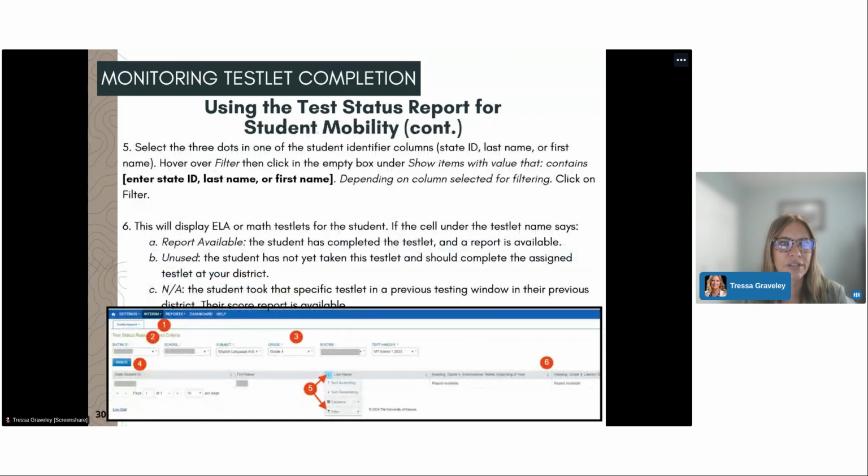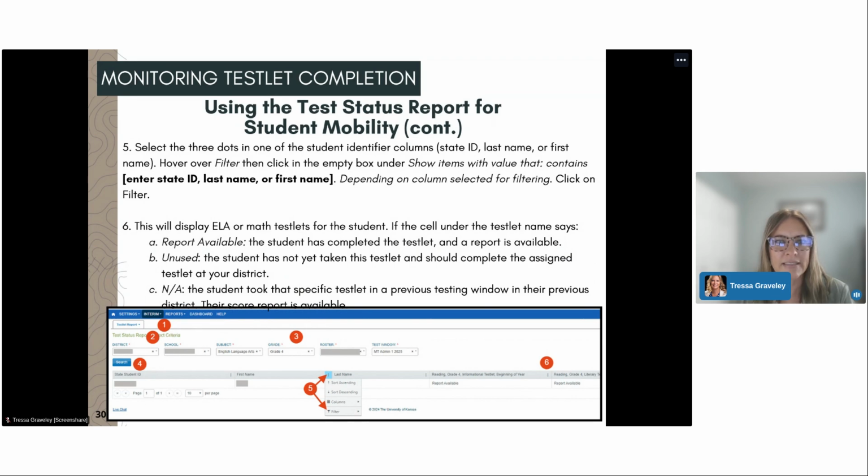A list of students will get pulled up. We can select the 3 dots at item 5, click on filter, and we can choose to look maybe in the student's last name or the student state identifier. And we click on those 3 dots, click on filter, and in the filter box, we would type in the student's last name, and then click on filter, and it will pull the student to the top of the table.